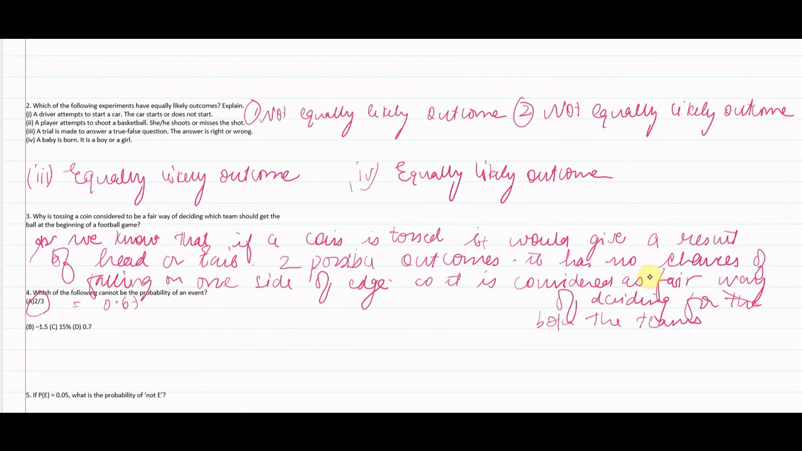Second one is minus 1.5. Third one is 15 by 100, so we would get 0.15. And the last one is already given in decimal, 0.7. So as we have already learned that probability cannot be negative. From the following, which one would not be a probability? That would be answer B.